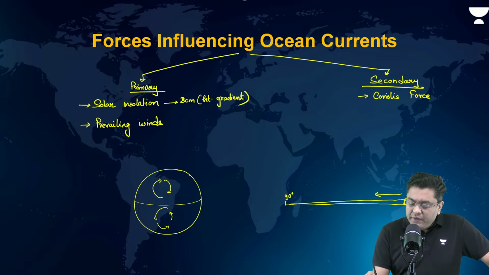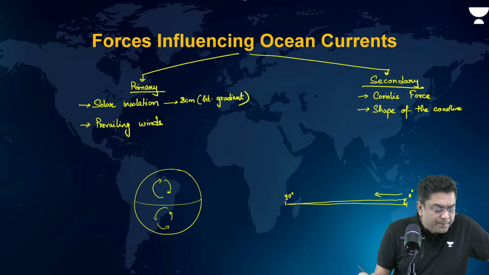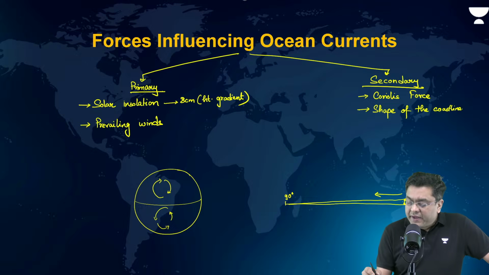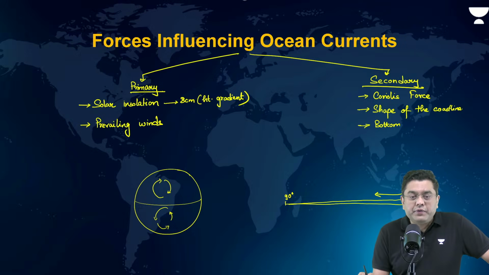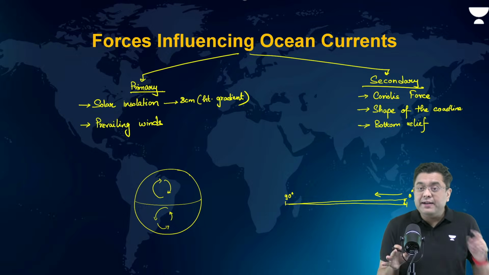Then the other factor is shape of the coastline. Then the other factor is bottom relief. For example, mid-ocean ridges, sea mounts, etc. They will also create a kind of bifurcation or the division of the ocean currents. Okay. So these are basically the major and the minor factors.